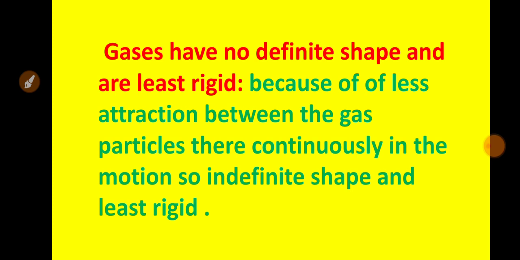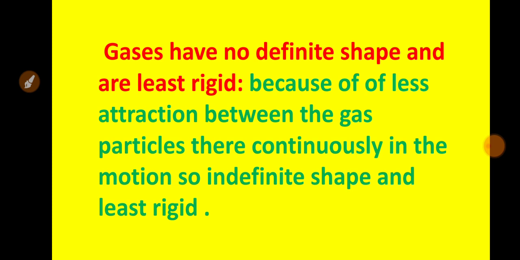Solid, liquid and gas: if we discuss them with respect to intermolecular force of attraction, then solids have the maximum intermolecular force of attraction and liquids have less attraction as compared to solids. Gaseous systems have the least intermolecular force of attraction. And children, for the ideal gas we consider that the intermolecular force of attraction is 0. Remember, this is only for the ideal gas.